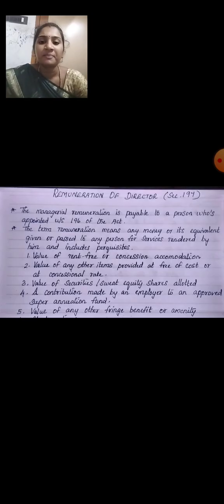Value of securities: they can get these at a concessional rate. A contribution made by an employer to an approved superannuation fund. Value of any other fringe benefits or annuity. Fringe benefits mean they can get some other items also, free of cost or at a concessional value.